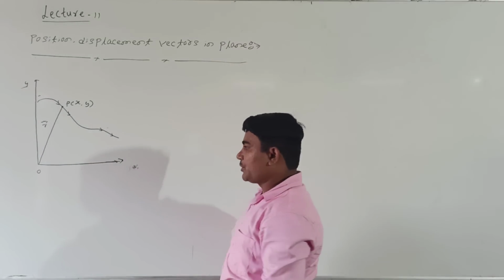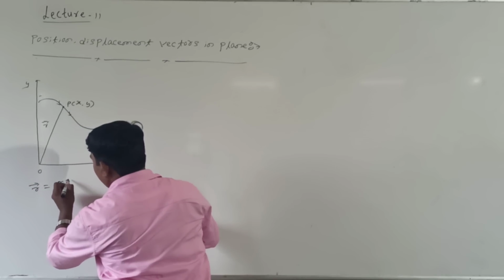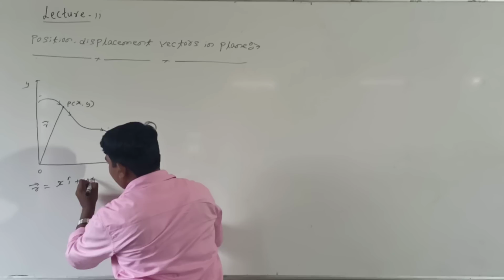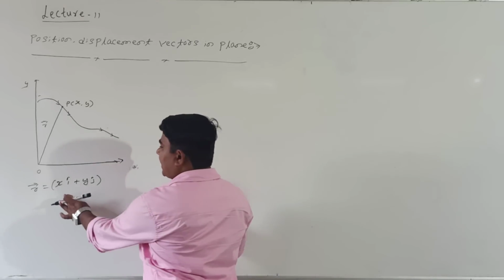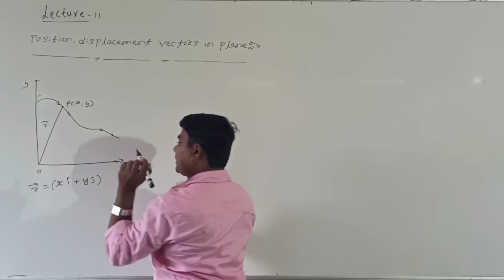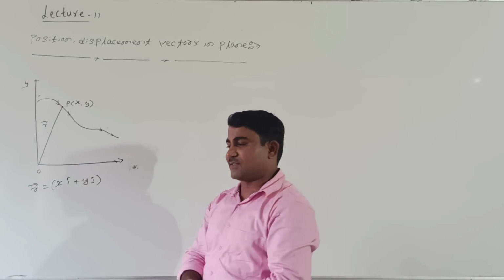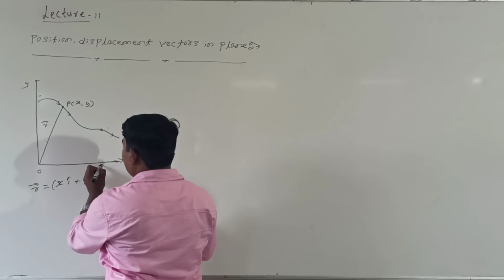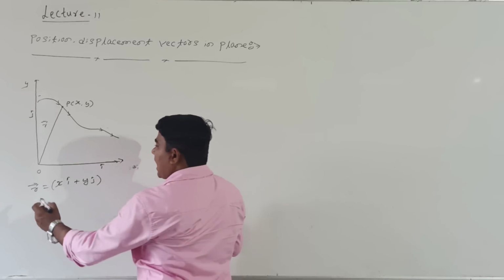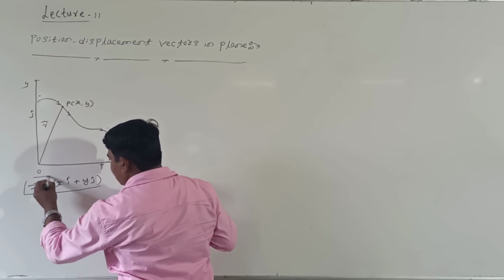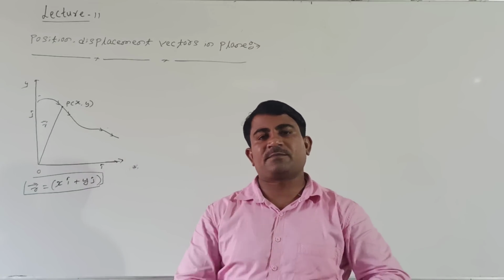Right? How to write the position vector here? Position vector can be written R equal to x i cap plus y j cap. What is x i cap? Component of position vector along the x axis, right. y j cap represents the component of position vector along the y axis. Along the x axis the unit vector is i cap, along the y axis the unit vector is j cap, right. This we are calling the position vector, right.